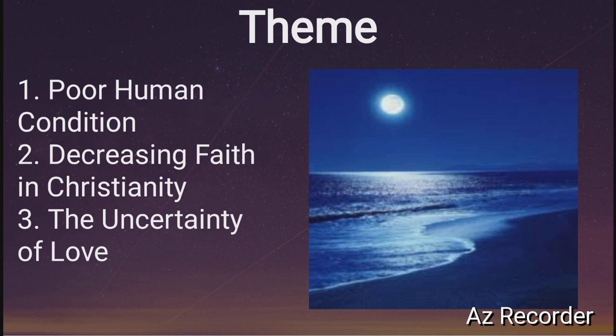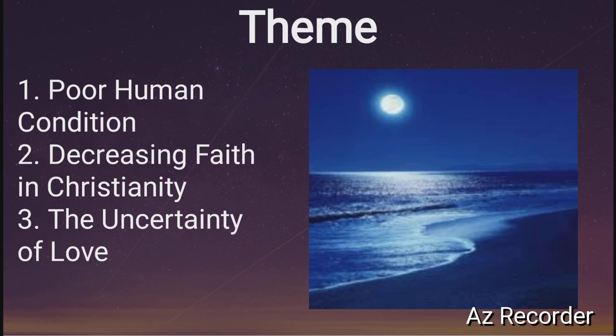There were many riots, there were many wars because of this decreasing faith, and then the uncertainty of love. In the last stanza of this poem, we will be able to understand why this is considered a theme of this poem. The uncertainty of love. It can be understood well when we read the last stanza.